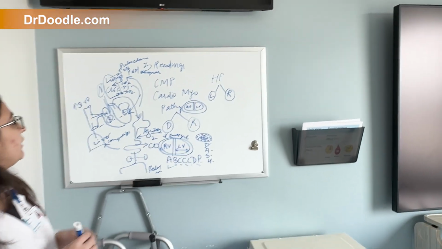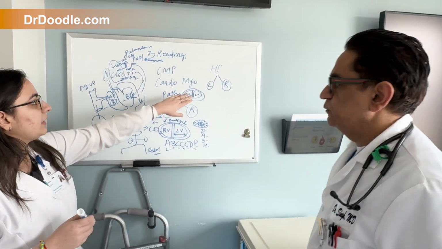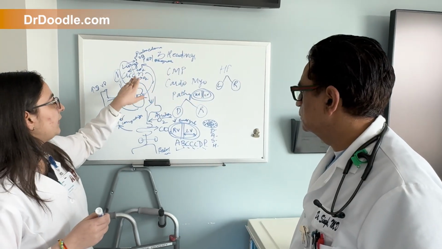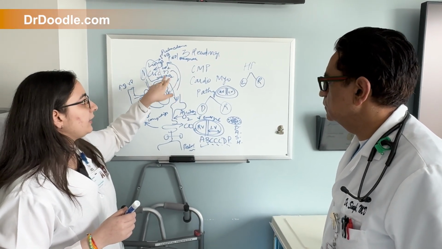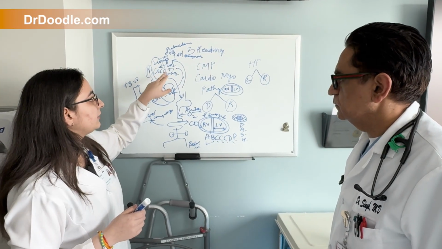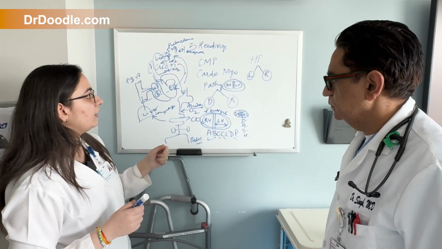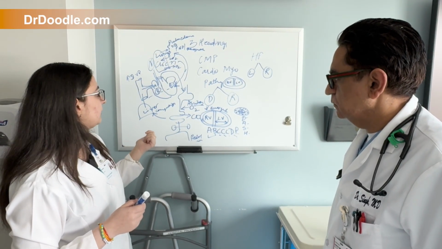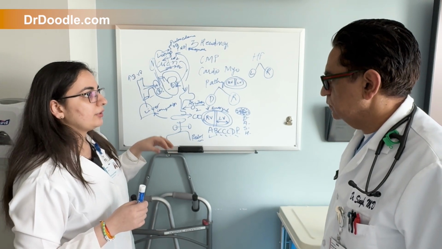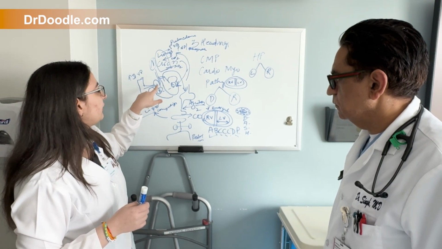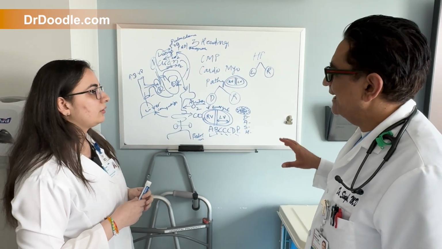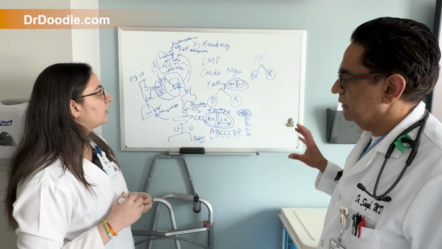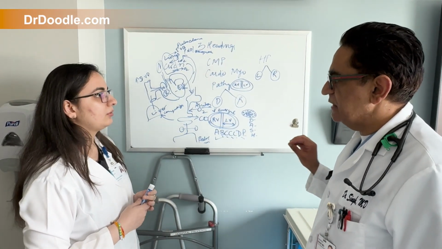For heart failure on the left side, for left side heart failure, we provide oxygen and diuretics to get the blood out of the lungs. And on the left side it is giving fluids out, and on the right side we have to take the fluid out. So what is the guideline directed therapy? Do you know what is GDMT?